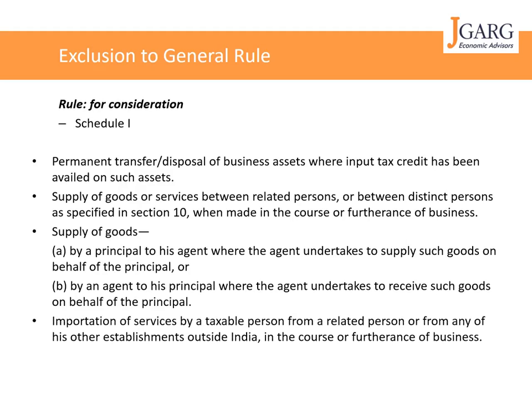Next is importation of services by a taxable person from a related person or from any other establishment outside India in the course or furtherance of business. When we discussed importation of services in section 3 subsection 1, it was not with regard to a taxable person. So even if anyone was importing the services for a consideration, it was qualifying as a supply. However, in this bullet, we need to remember that necessarily it needs to be by a taxable person, importing a service from a related person or from any other establishment outside India in the course or furtherance of business.